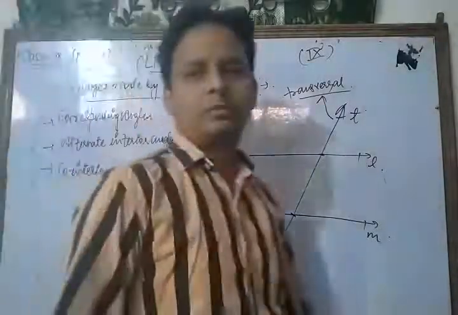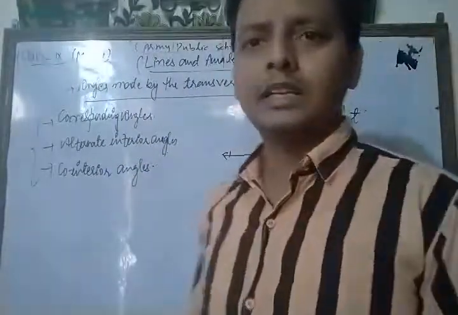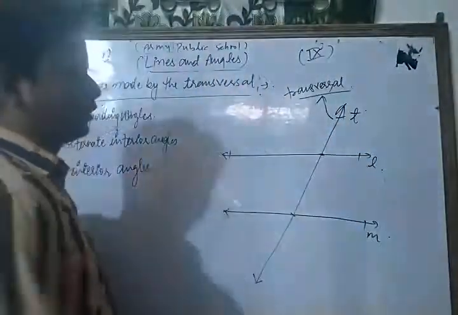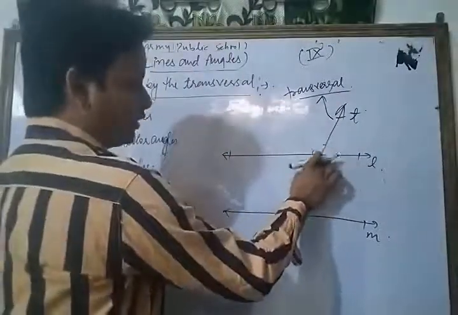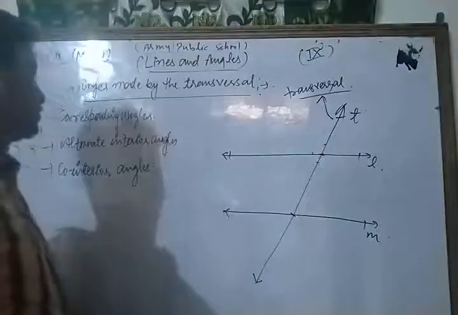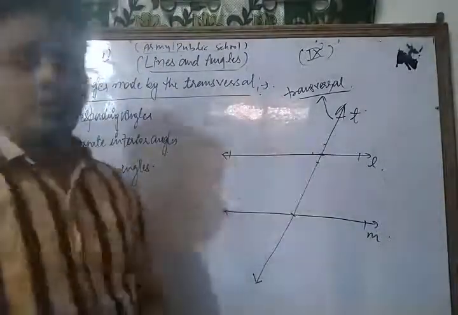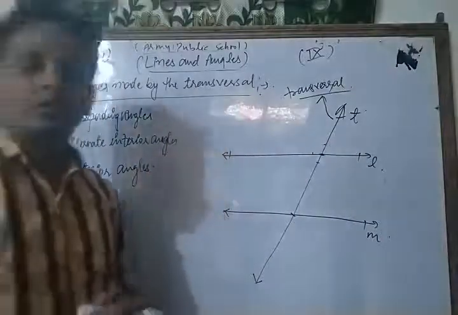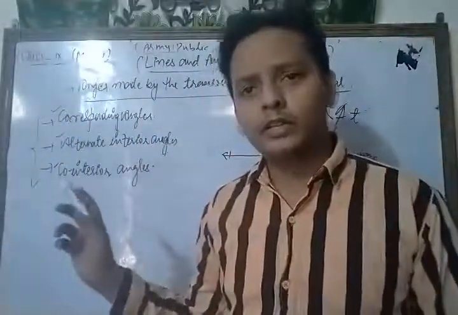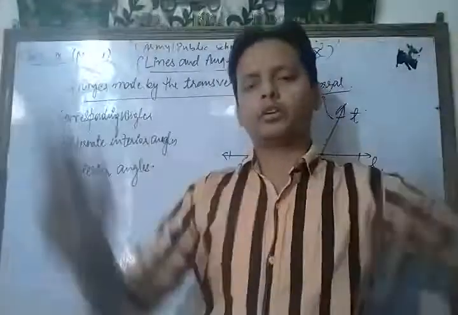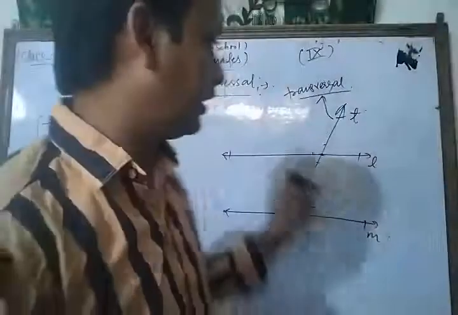Okay, so these are some important angles made by the transversal, and vertically opposite angles are also formed, which you know is a very easy concept. Here we discuss three important angles made by that transversal T: corresponding angles, alternate interior angles, and co-interior angles.